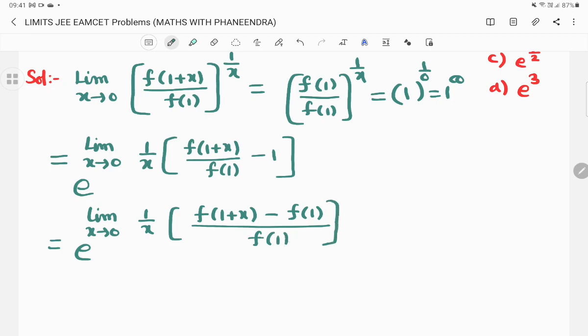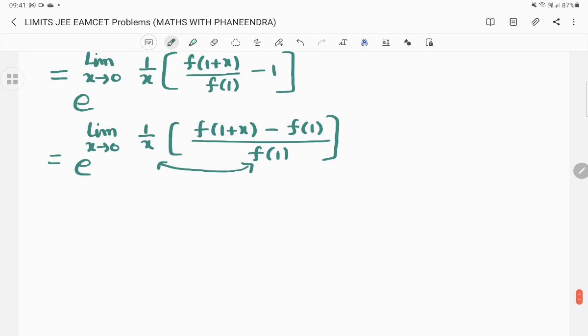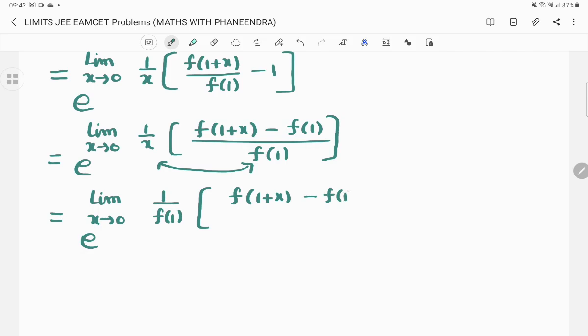So what I am doing is, in the next step, I am interchanging the places of f of 1 and x. Why? Because to get the formula form, e power limit x tends to 0, 1 by f of 1, into (f of 1 plus x minus f of 1) divided by x.